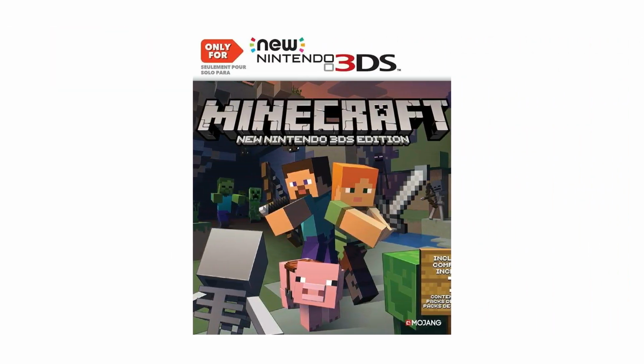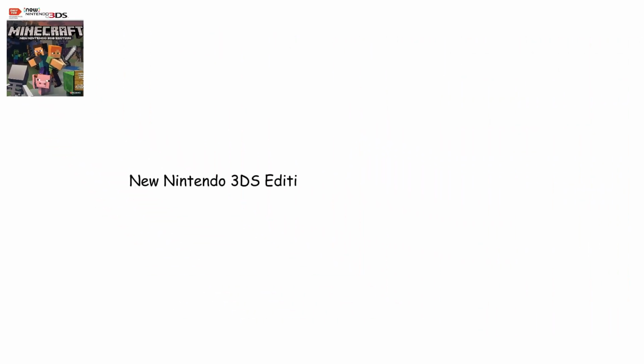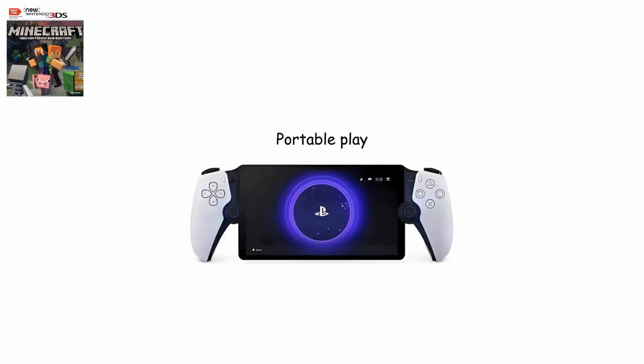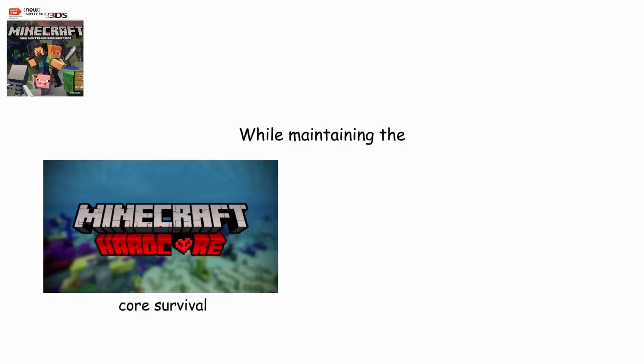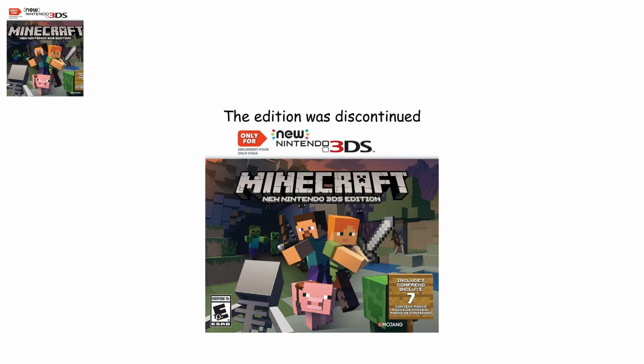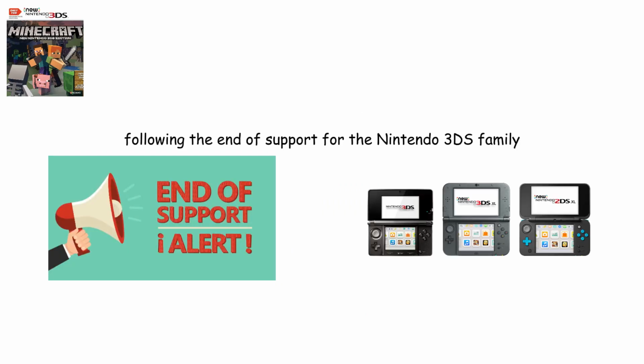New Nintendo 3DS Edition. New Nintendo 3DS Edition was designed specifically for Nintendo's handheld console. It adapted Minecraft for portable play while maintaining the core survival and building experience. The edition was discontinued following the end of support for the Nintendo 3DS family.